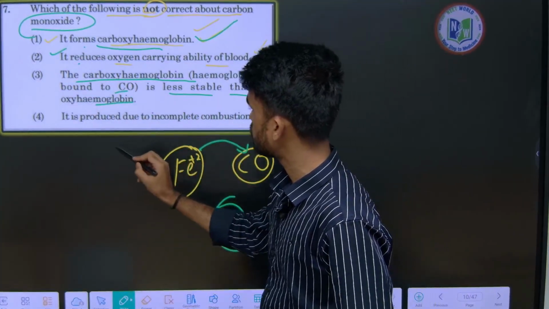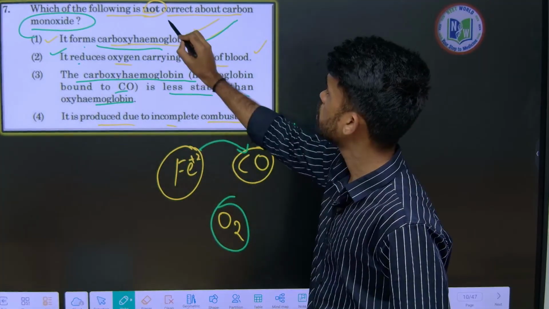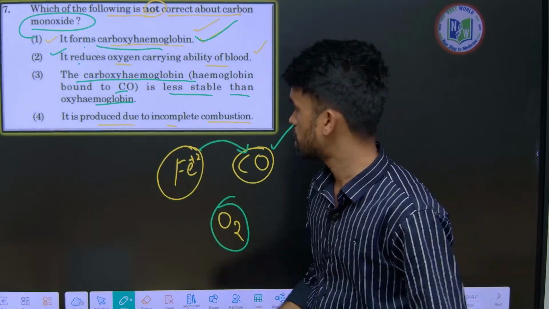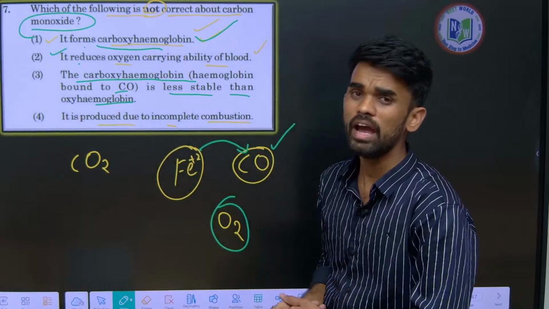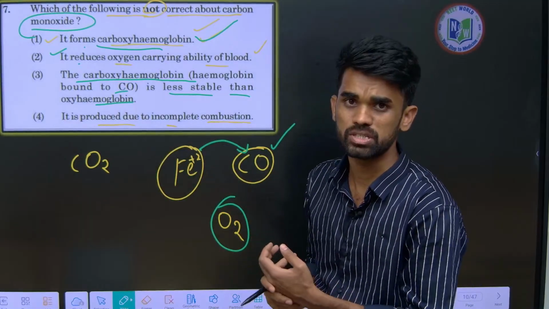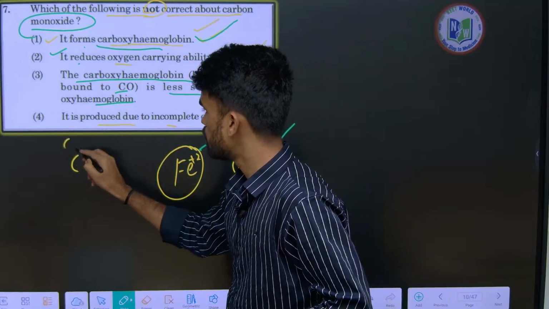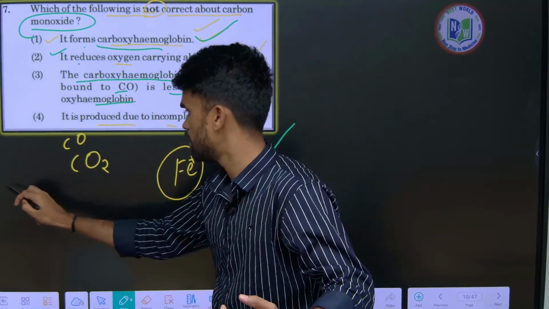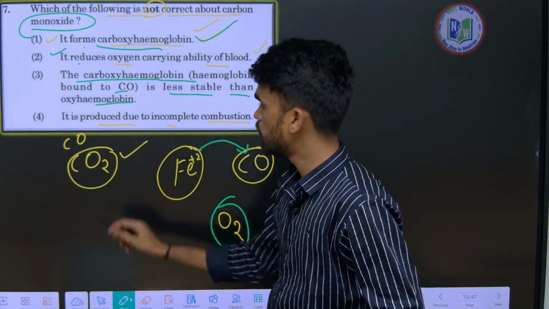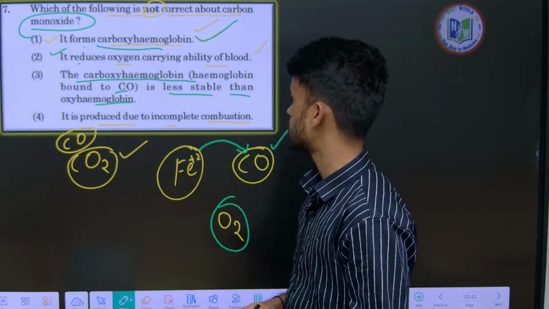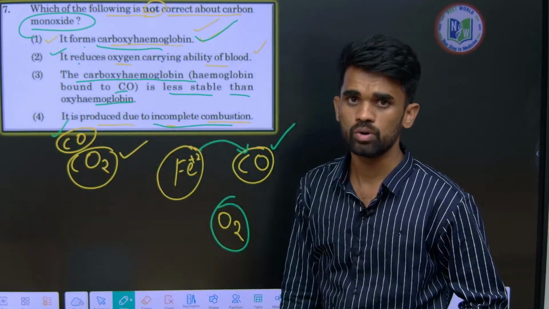Okay, the fourth statement: it is produced due to incomplete combustion. How is this carbon monoxide produced? It is produced due to incomplete combustion of hydrocarbons and any carbon-containing species like carbon. If a hydrocarbon undergoes complete combustion, it will produce CO2. If it undergoes partial or incomplete combustion, it produces CO. I hope it is clear.